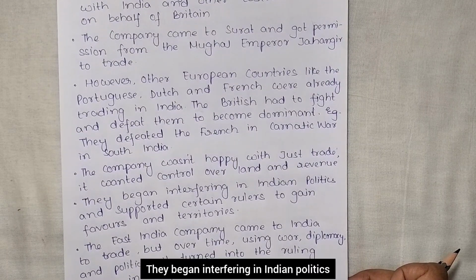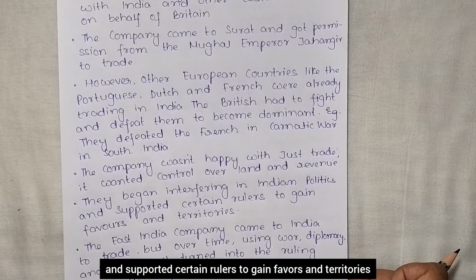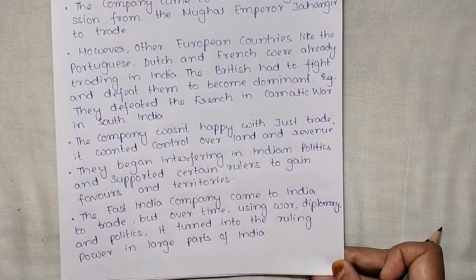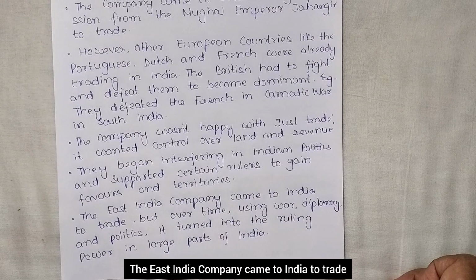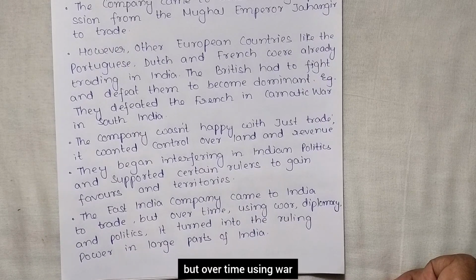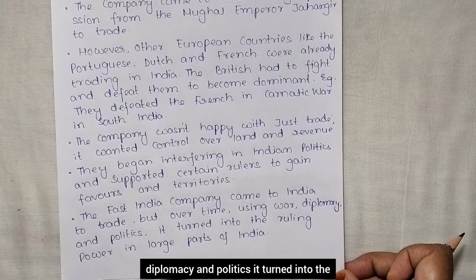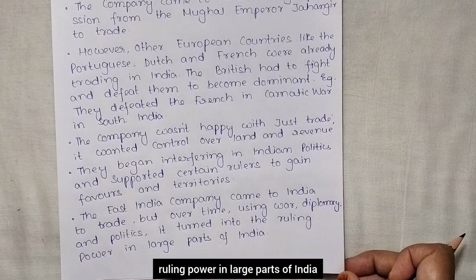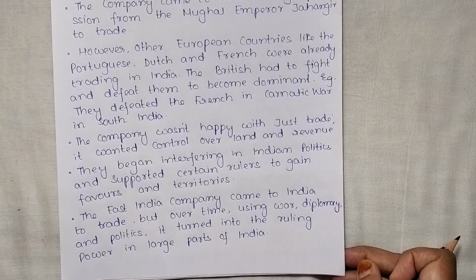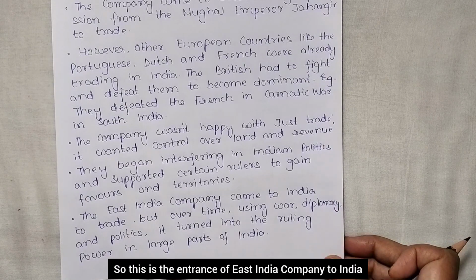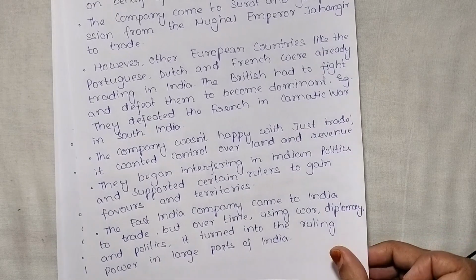They began interfering in Indian politics and supported certain rulers to gain favors and territories. The East India Company came to India to trade, but over time, using war, diplomacy, and politics, it turned into the ruling power in large parts of India. Okay, so this is the entrance of the East India Company to India.